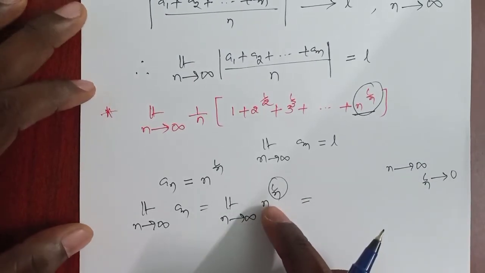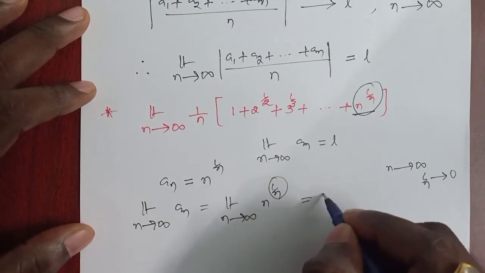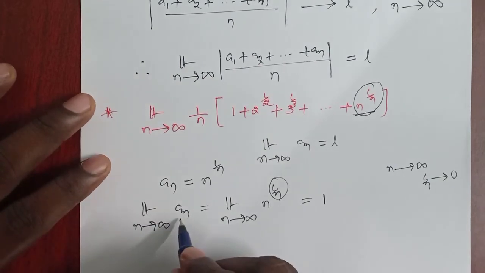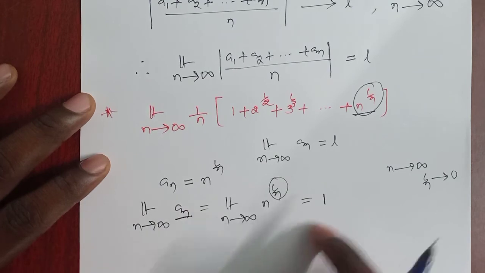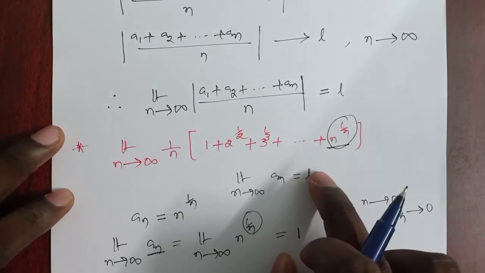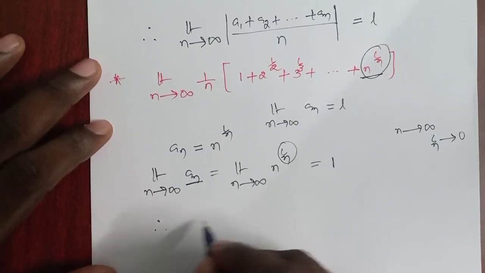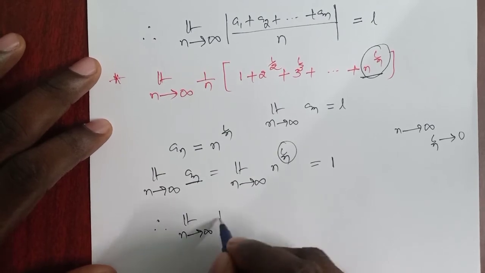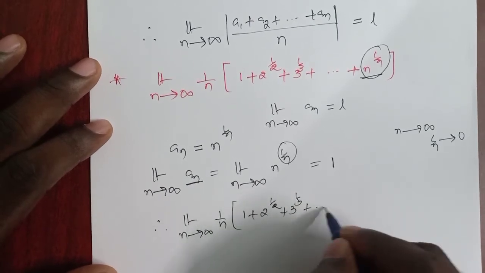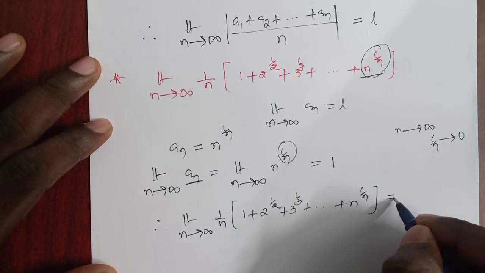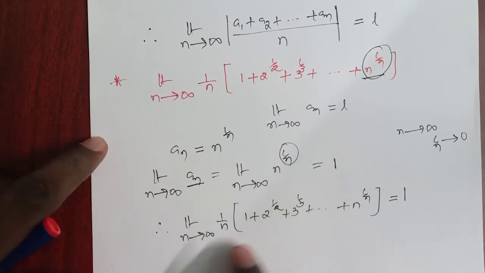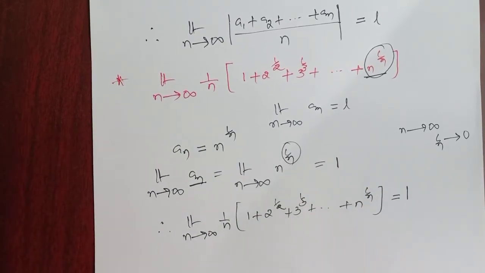So a very big value to the power 0 gives the result 1. Anything power 0 is 1. So the sequence an converges to 1, which means the arithmetic mean of the sequence also converges to 1. Therefore the limit as n tends to infinity of 1 by n times (1 plus 2 power 1 by 2 plus 3 power 1 by 3 plus and so on plus n power 1 by n) is equal to 1.